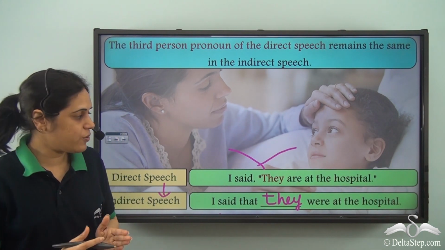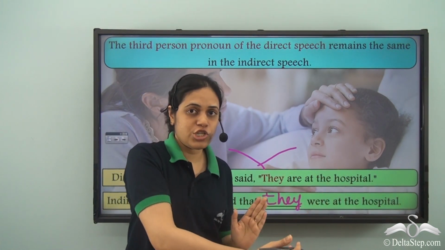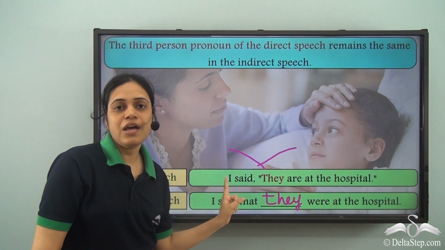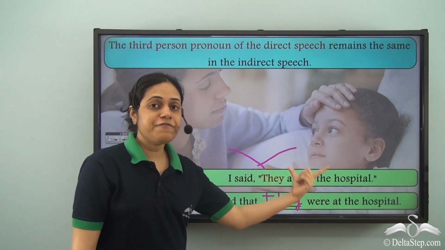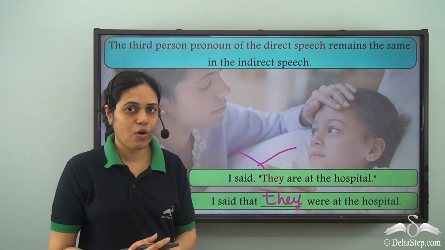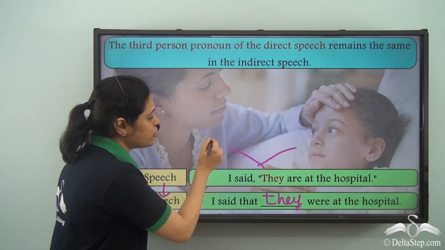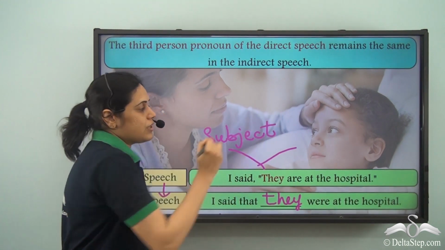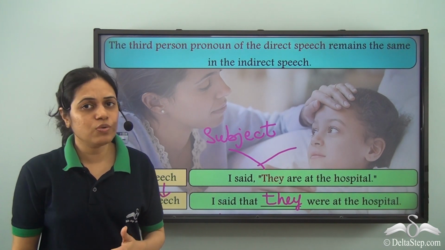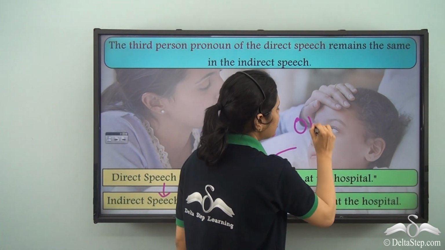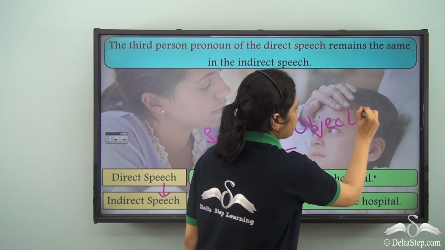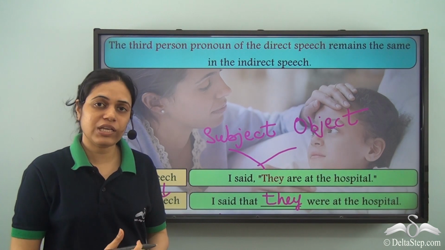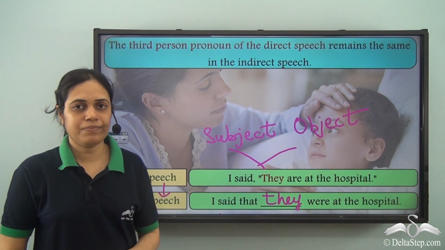The first person pronoun within the quotation, within the inverted commas, mind you, not the first person outside the inverted comma, changes according to the subject of the reporting verb. The second person, that is you, changes according to the object of the reporting verb. And the third person, that is he, she or they, remains the same.